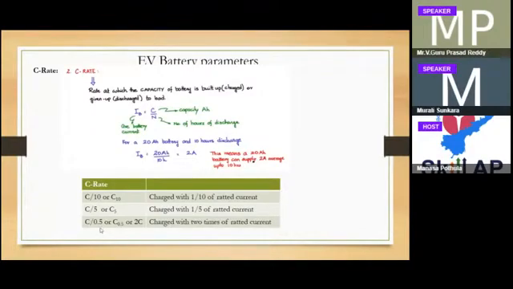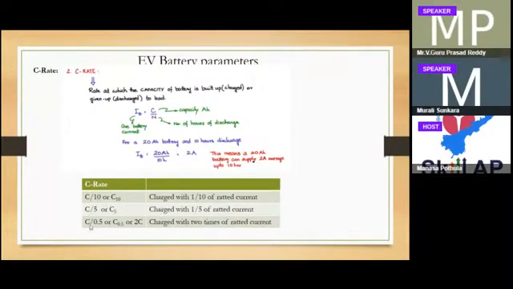Again, the C rate can be defined this way. C10 means either C/10 or C10. So C10 means you are pushing or drawing 1/10 of the rated current. 1/10 means if you take 2 amperes, 0.2 amperes will be your C10 capacity. Similarly, you can take C5. C5 is 1/5 of your 2 amperes. 2 by 5 is nothing but 0.4 amperes, which is your C5.